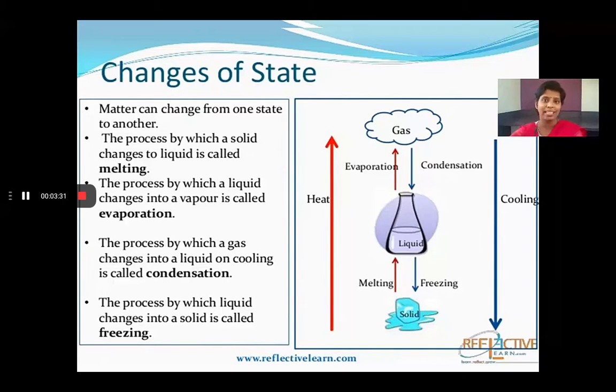The process by which a gas changes into liquid on cooling is called condensation. So the process that happens here is condensation.